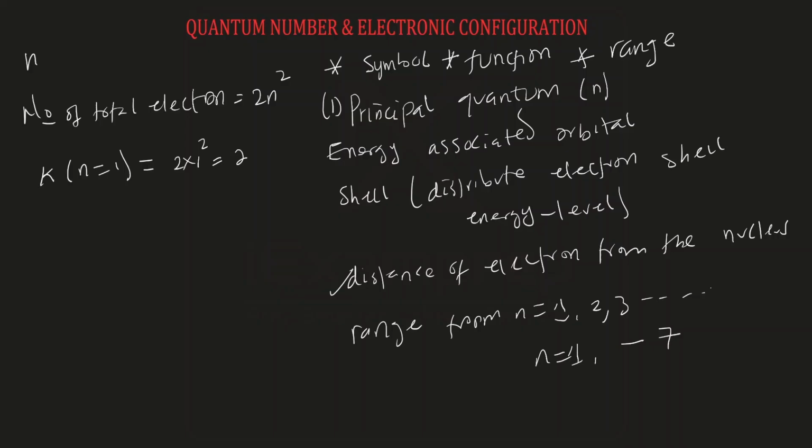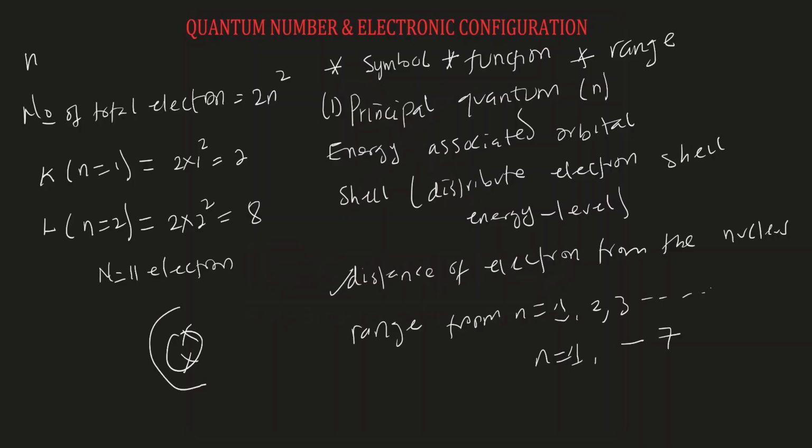Now, in the second shell, which is the L shell, n is equal to 2, which means that the total number of electrons that it can have is 2 times 2 squared, which is 2 times 4, and that is 8. That is why we draw the electronic configuration of, let's say, sodium, which has a total of 11 electrons. We draw it as the first shell, we put 2 electrons. Then in the second shell, we put 8 electrons. That is 10. Then the last electron, we put it in the third shell.